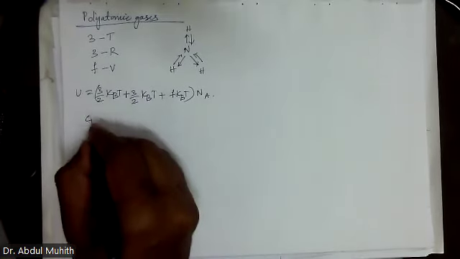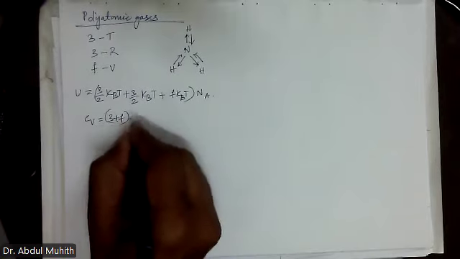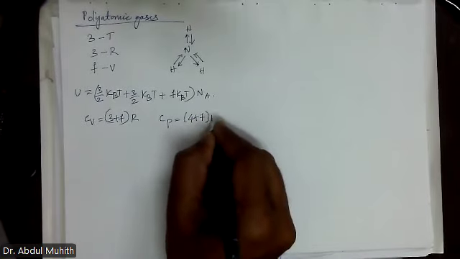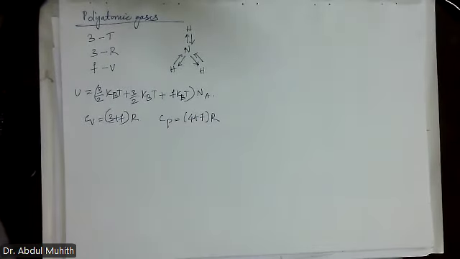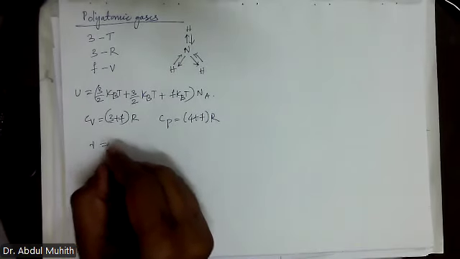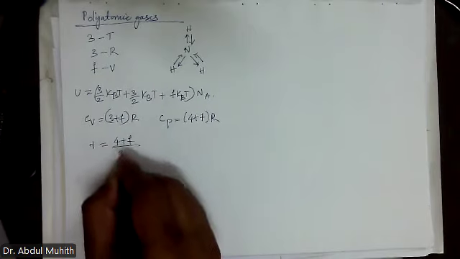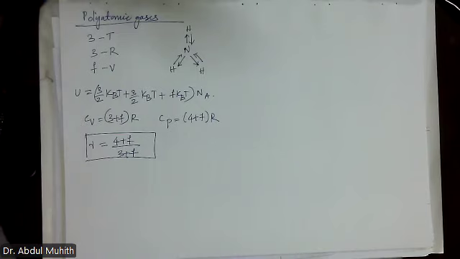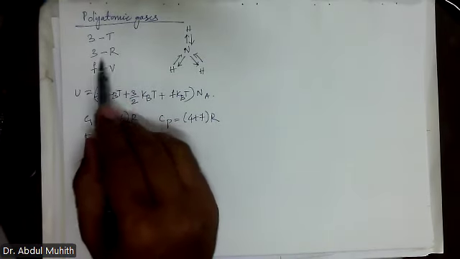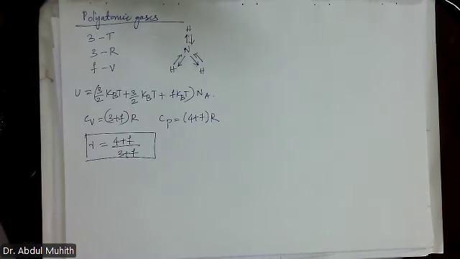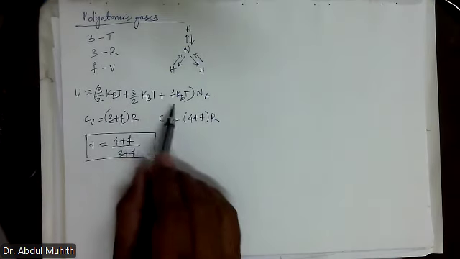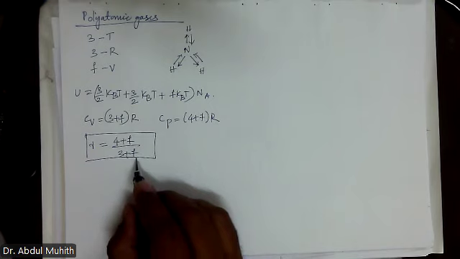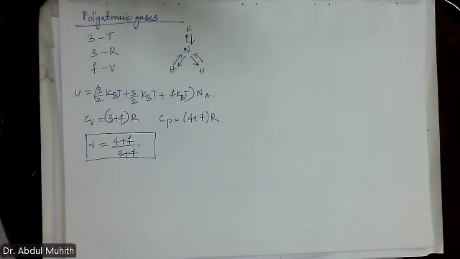So what happens here? Cv is equal to 3 plus F into R. Cp is equal to 4 plus F into R. So now gamma is equal to what? Cp by Cv, 4 plus F divided by 3 plus F. This is the gamma value. Is it clear? Once again, there are 3 translational, 3 rotational, and F degrees of vibration. Add all these, 3 plus 3 and then F degrees of freedom. Then Cv equal to this much, Cp equal to this much, divide one over the other, we get this answer. Is this clear, all of you?